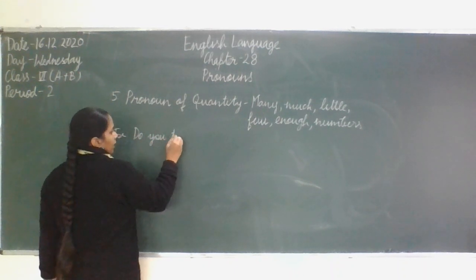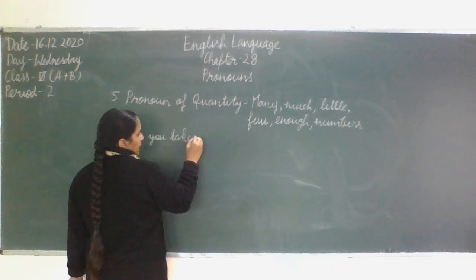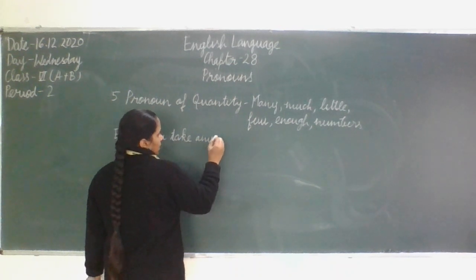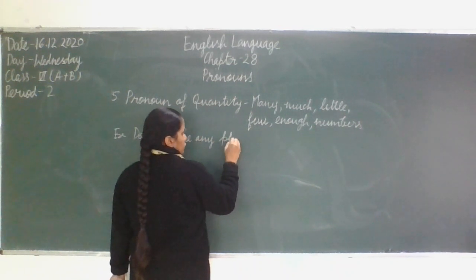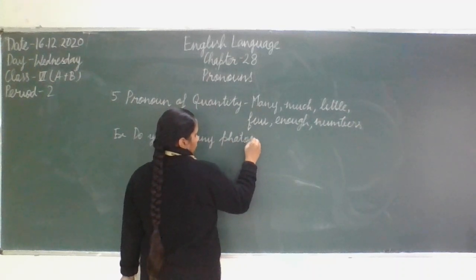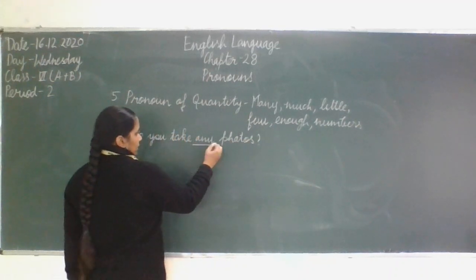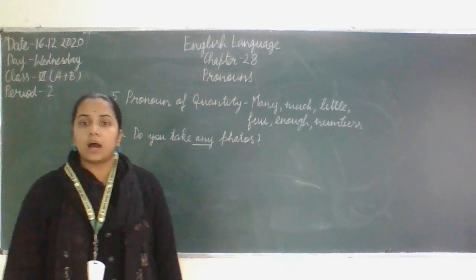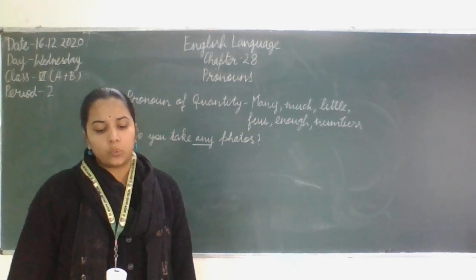Do you take any photos? Any is the pronoun of quantity.